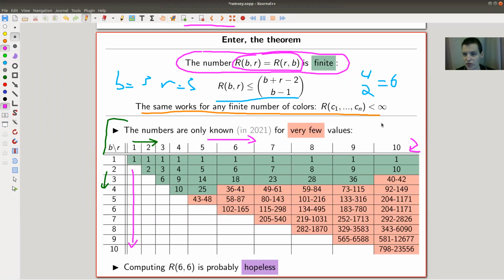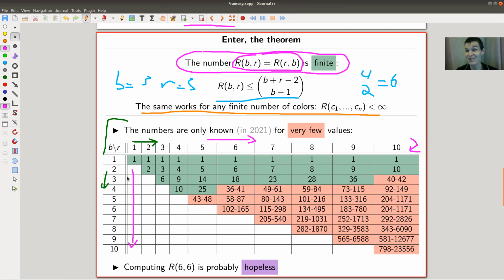Counting K2 is also not so hard. So how can you find K2? Well, you at least need to be in K2. So R22 should be 2. And of course it is. No matter how you color your edge, you will always find a red or blue edge. So the only restriction here is that your graph needs to be big enough. So those numbers are 2, 3, 4, 5, 6, 7, 8, 9, 10, and so on.